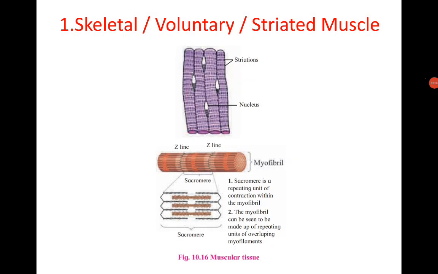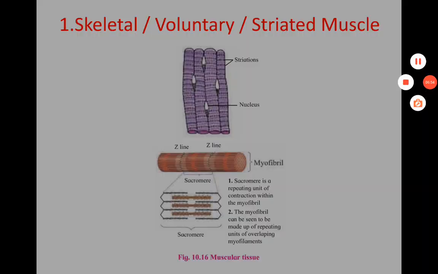H zone, or Hensen's zone, is the light area in the center of the A band. This zone is called the Hensen zone. This scientist's name is denoted as Hensen's or called H band.